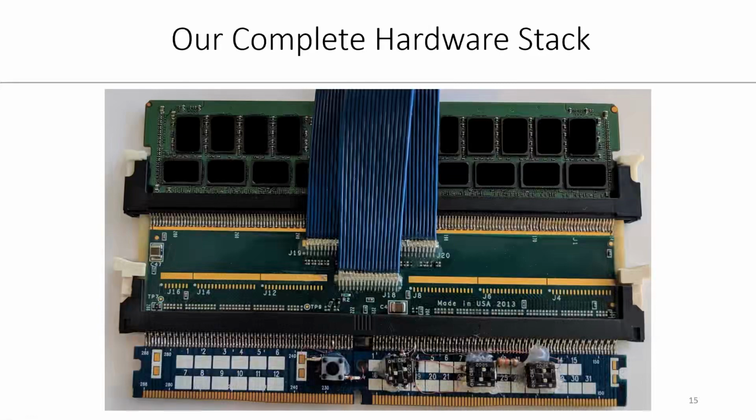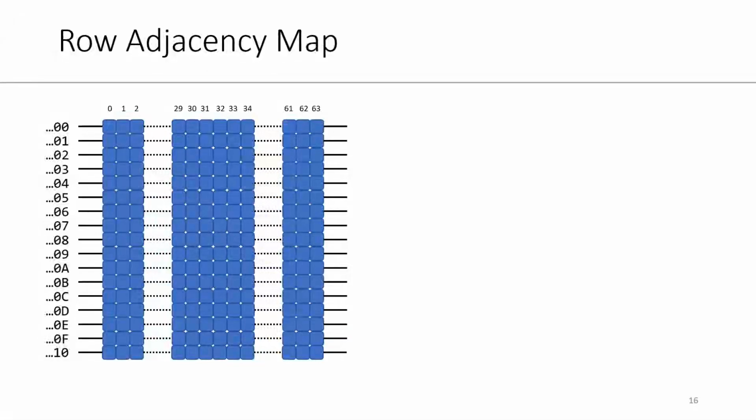This is how our testing hardware stack looks. At the bottom, you can see our fault injector. In the middle, we have the interposer for our bus analyzer. On top of that sits the DDR4 DIMM for which we reverse engineer adjacency. Let's look at the map recovered with our fault injector.